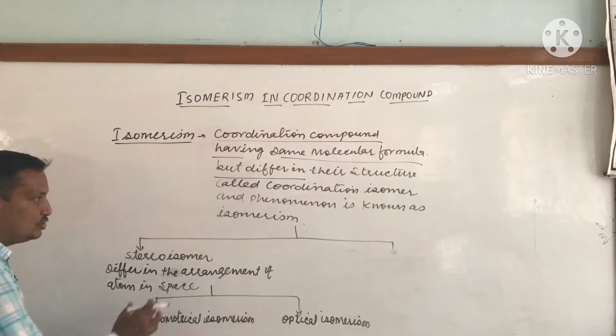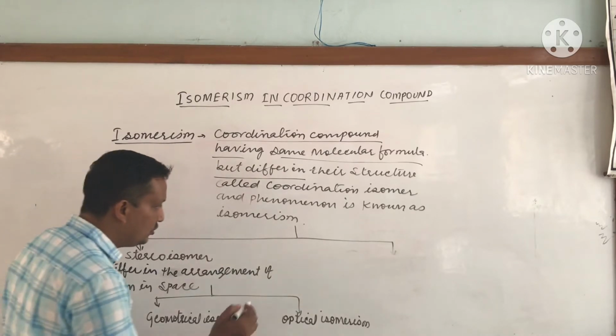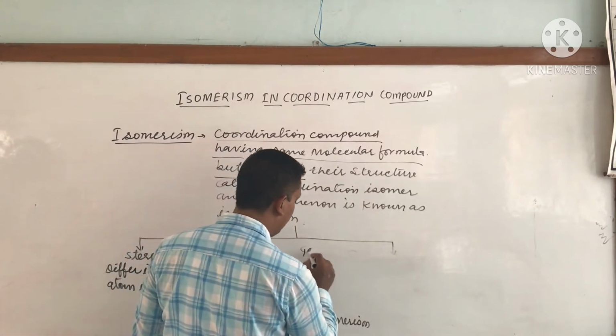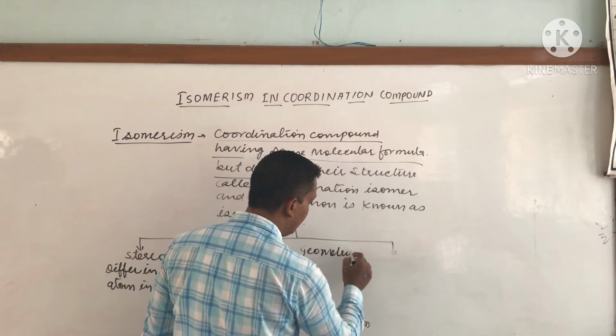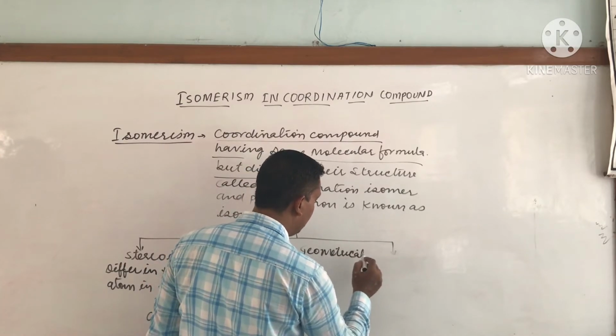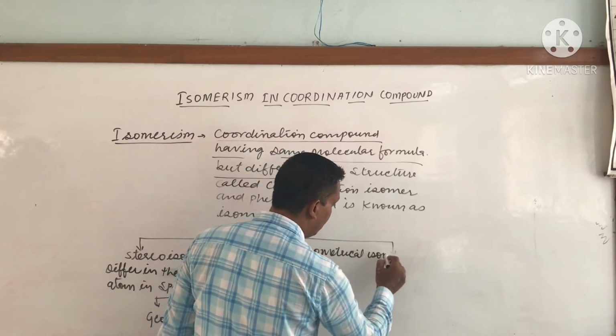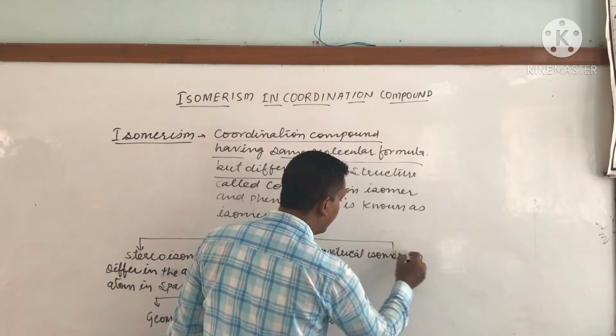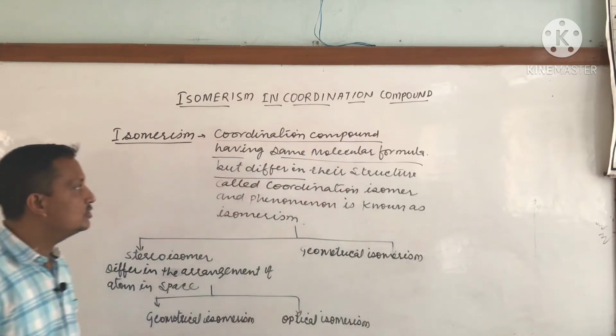First of all, we are taking geometrical isomerism. So what is geometrical isomerism? How can we define geometrical isomerism?